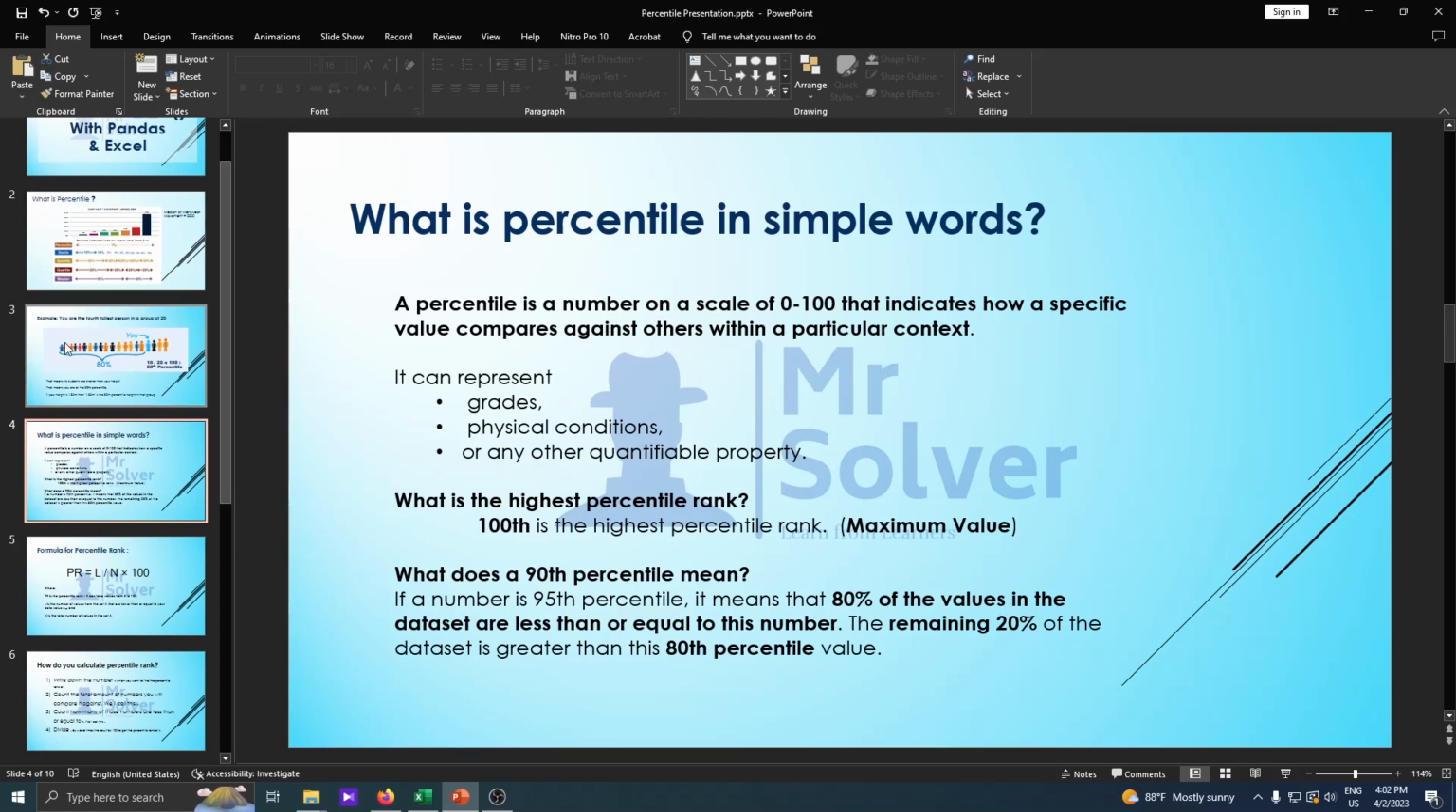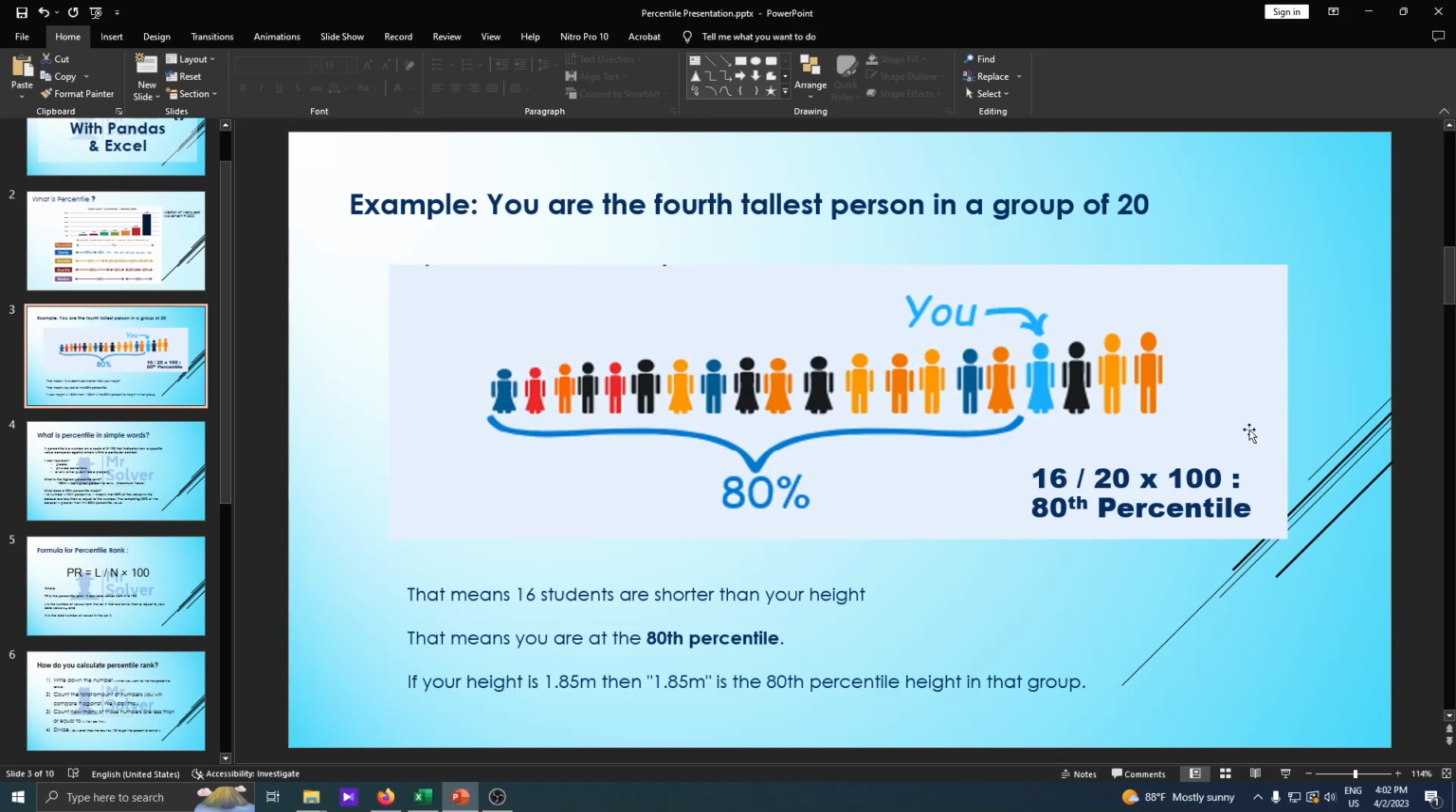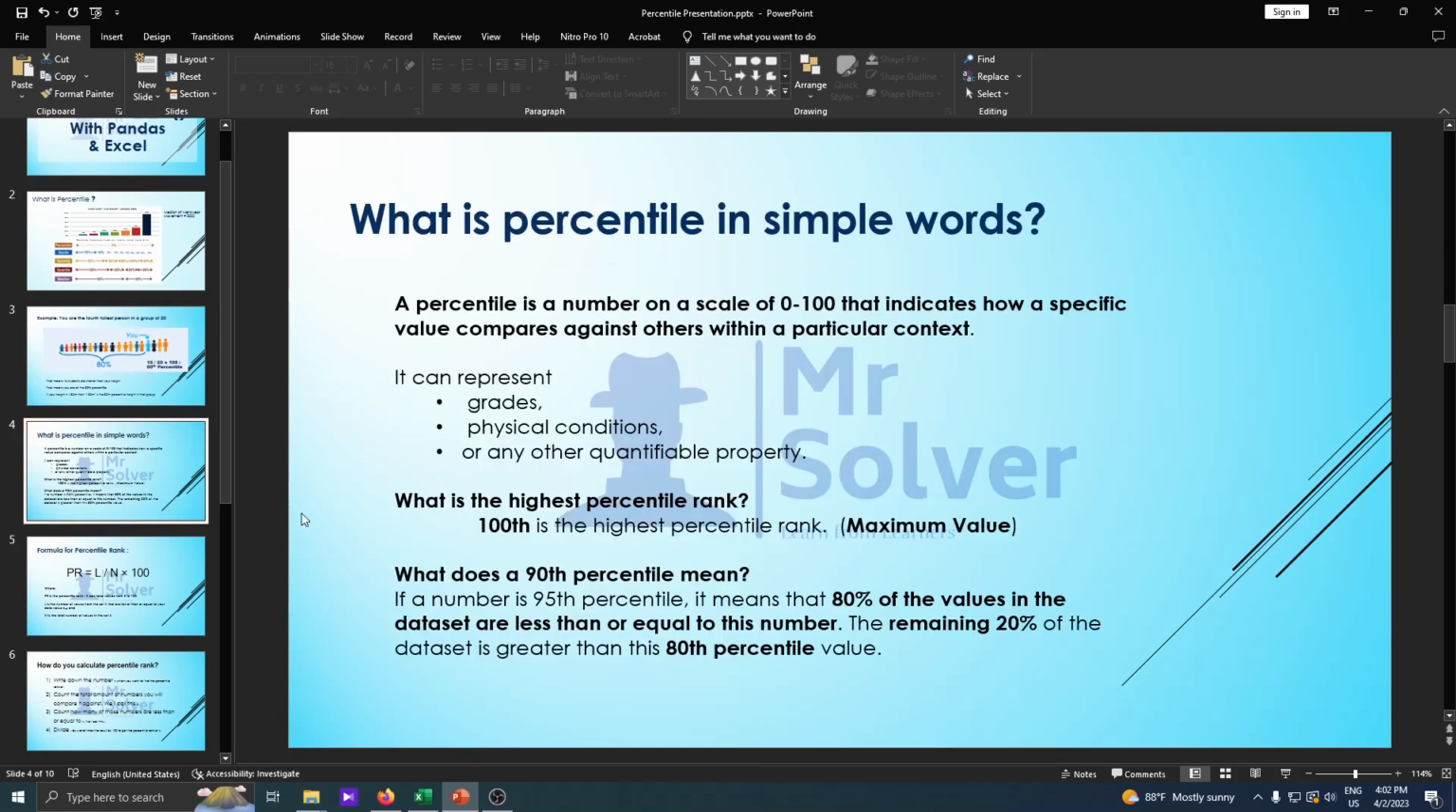Okay, let's come to this example. The highest percentile, the 100th percentile, will be this guy. This guy is the tallest in this group. The 20th number will be the 100th percentile in this group of 20 people, which means the 20th position guy will be the 100th percentile height. Okay, hope you get that.